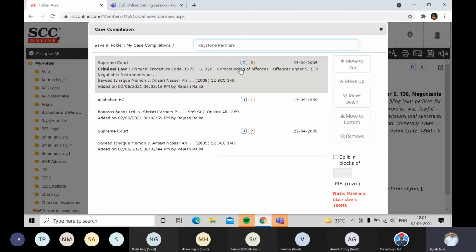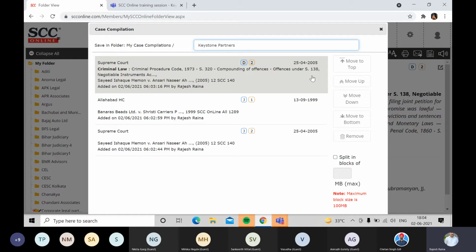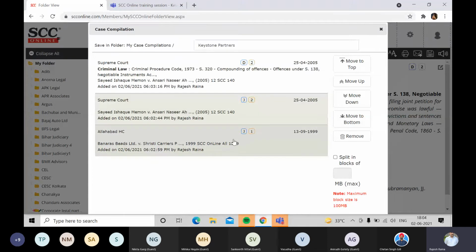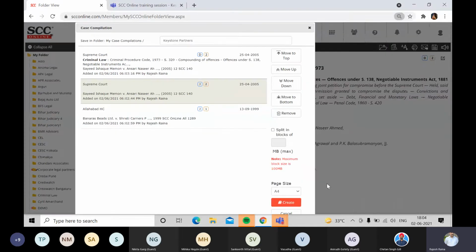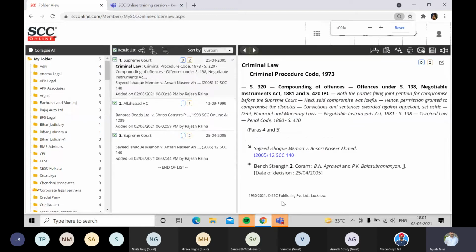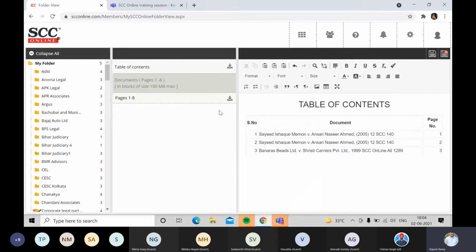I click on that, and the next screen will show me all the titles. It will also prompt me to enter the name. Let me keep it as it is, and I can also change the sequence if I want to move one up or down as per my requirement. Once that is done, at the bottom right you will find a Create button. I click on that, and while we are just talking about this case compilation, believe me, in the background the software is already doing its job, and it has just created the compilation for you.